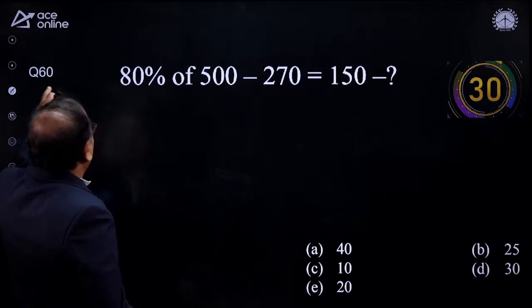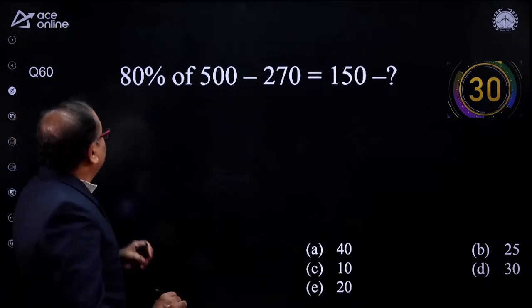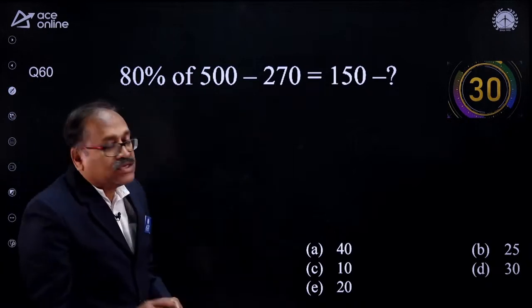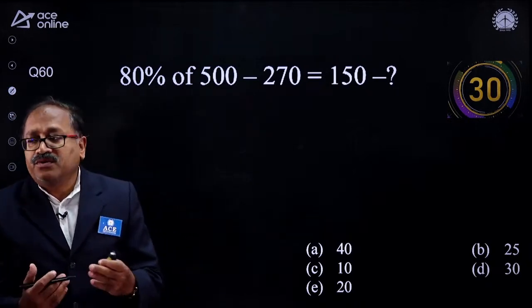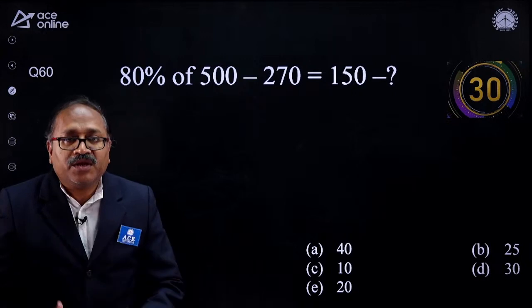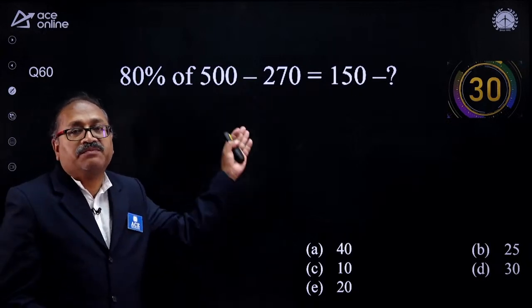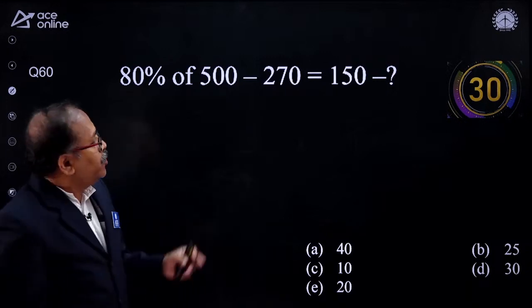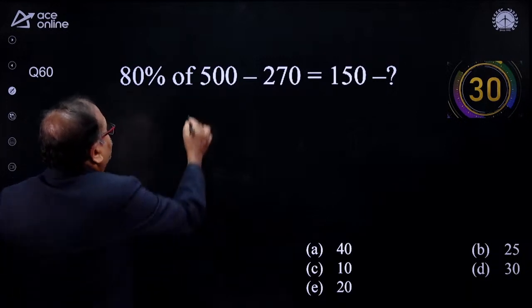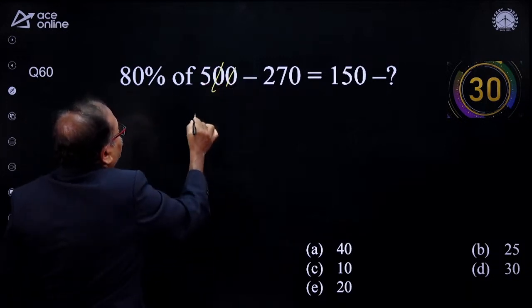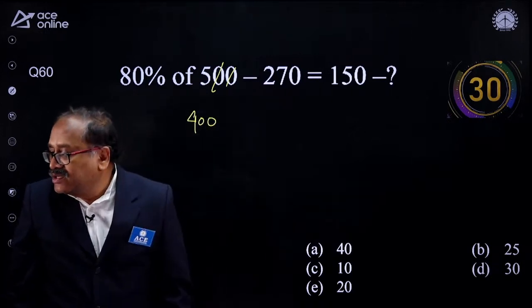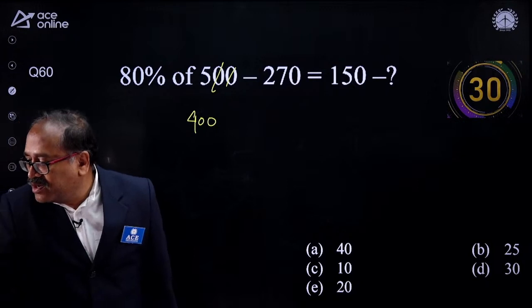There is only this, and after that, again the arithmetic questions start. After this question, just simply answer this question. I wanted to let you know that we need to have speed in this simplification also, or else we will not clear the exam. Now, here is the question, 80% of this. So cancel this one. 8 fives is 40. I am getting 400 minus something minus something else. So I don't need to explain further.